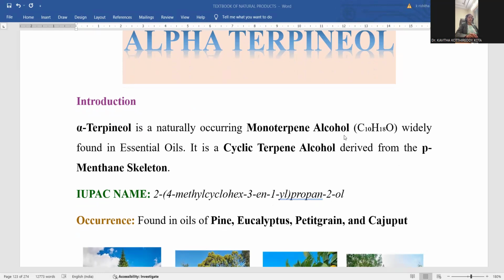Moreover, a hydroxy functional group is also present in alpha terpineol, manifested by the "ol" indicating the hydroxyl group. So C10H18O is the molecular formula for the given compound.